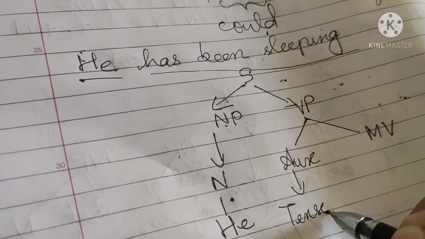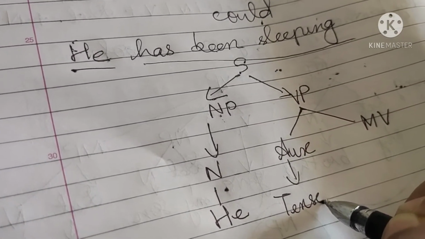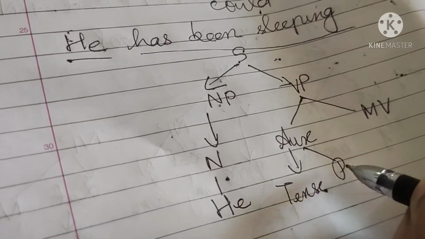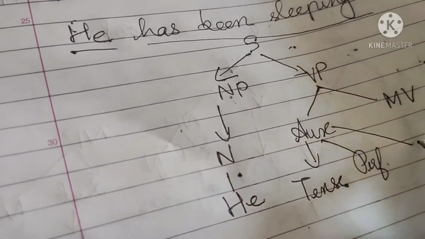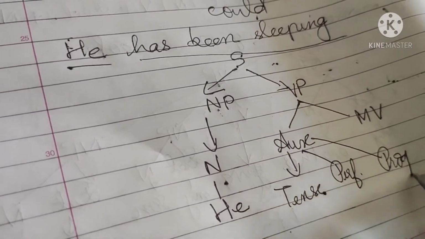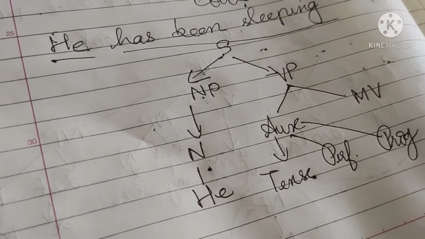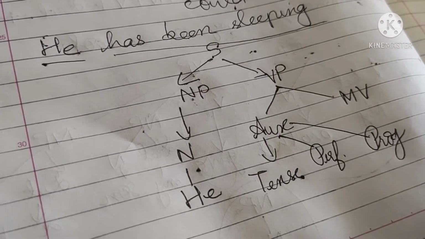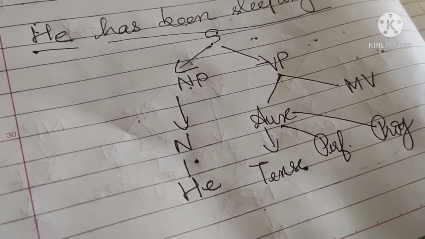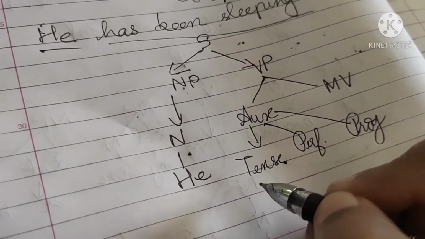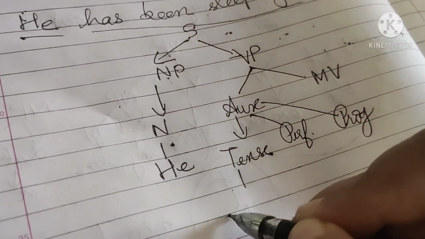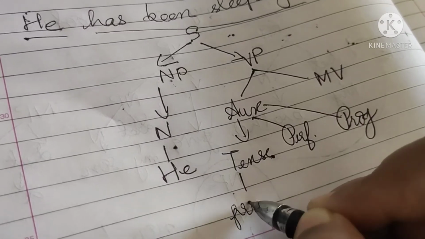Since has been is shown and ing form is there, we have to write it as perfective and progressive. Whenever have plus been form is there, you have to write perfective. Whenever there is ing, you have to write progressive. So let us see this. In he has been sleeping, tense is present tense.